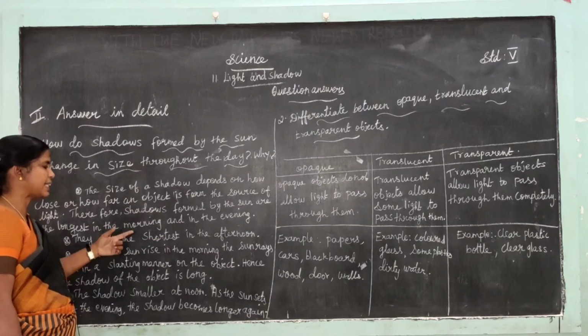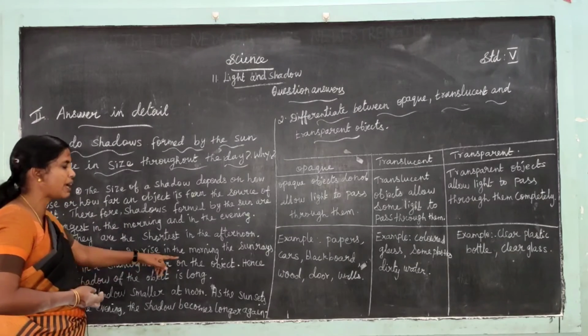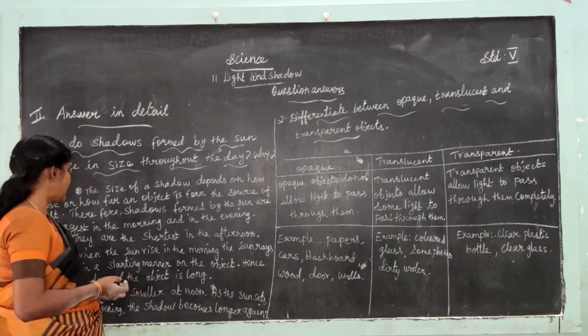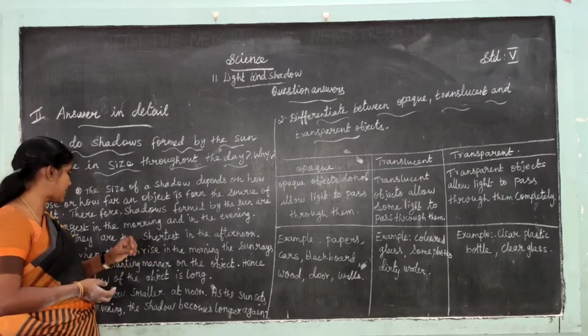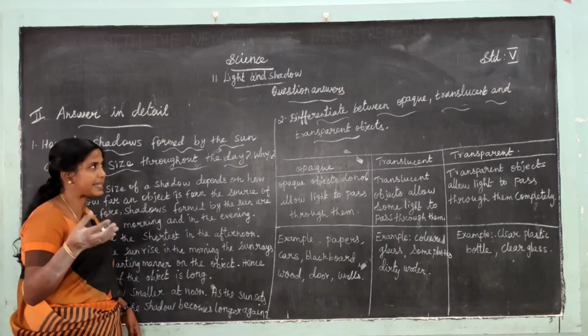When the sun rises in the morning, the sun rays fall in a slanting manner on the object. Hence, the shadow of the object is long. The shadow is smaller at noon. As the sun sets in the evening, the shadow becomes longer again.